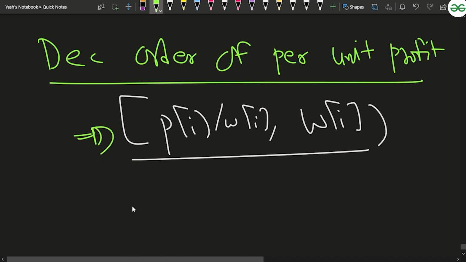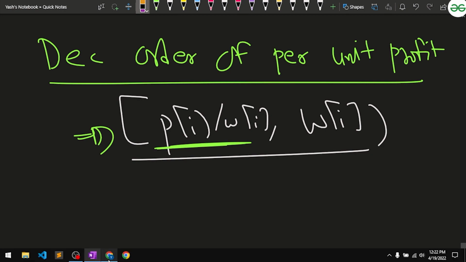After that you will start picking up. If your capacity is greater than 0, then in that case you will keep on picking. First of all, you will pick the block which has the most profit per unit, and then you will pick the next blocks having lesser per unit profit. That's how you're going to do it.